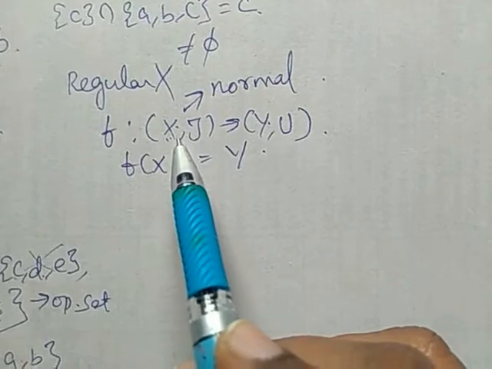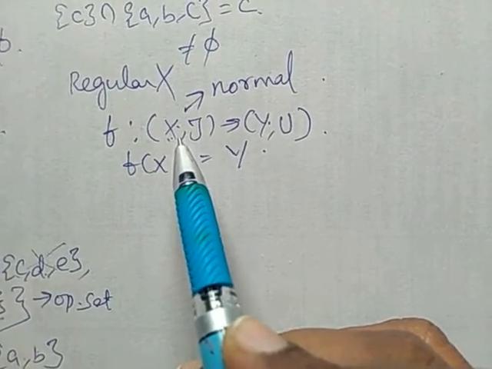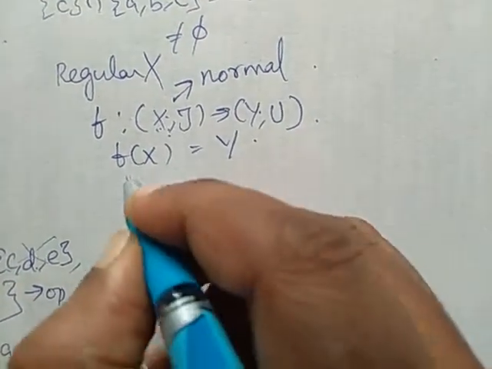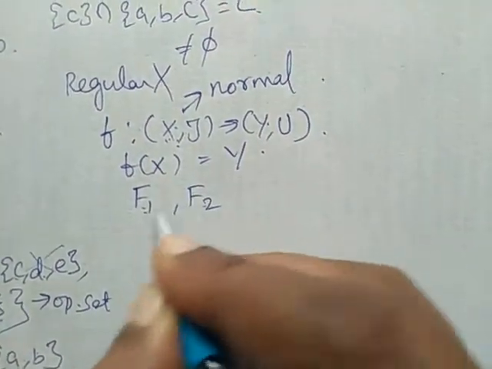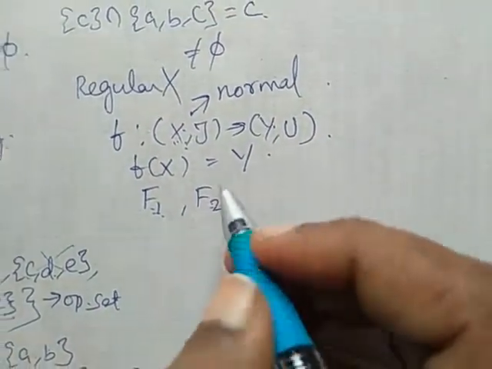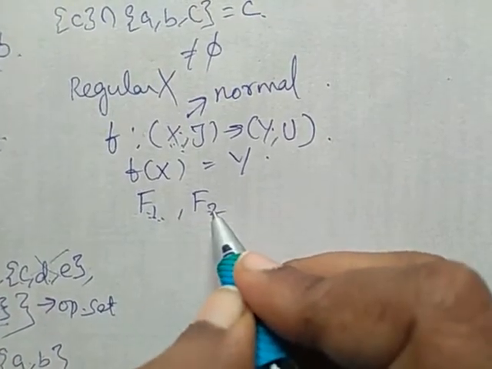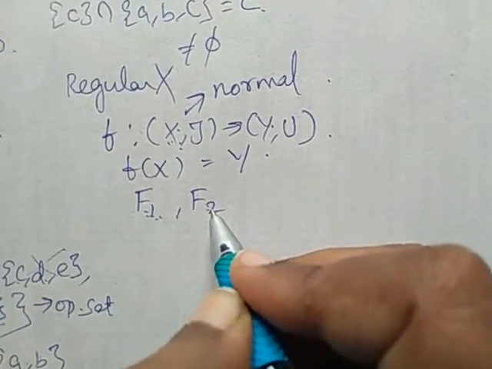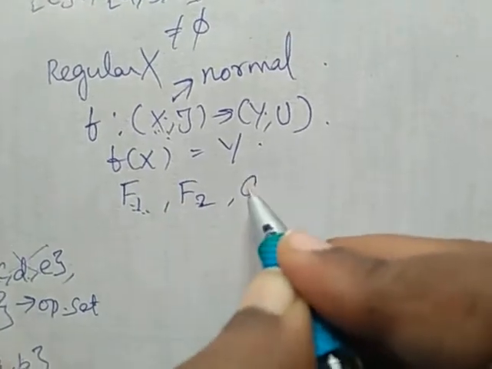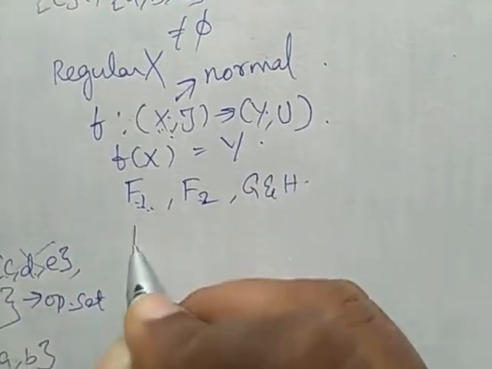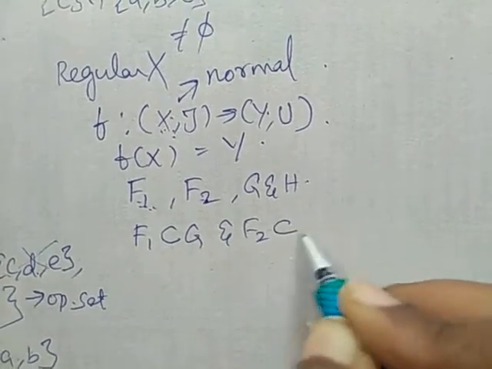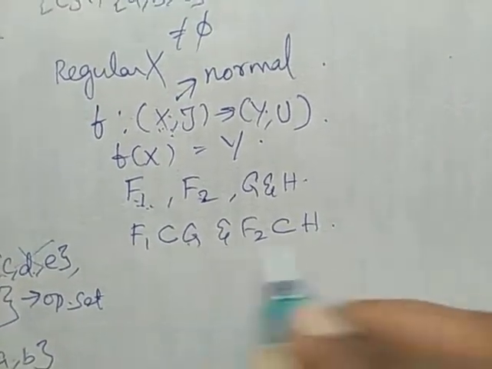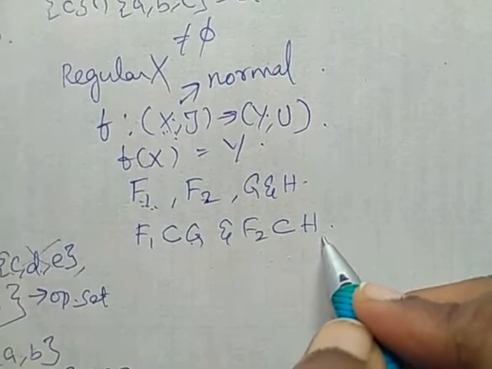Since (X, tau) is a normal space, there exist two closed sets, I'll take them as F1 and F2, and the intersection of F1 and F2 is the null set. These two sets are separated by open sets G and H such that F1 is a subset of G and F2 is a subset of H, and G intersection H is again the null set.